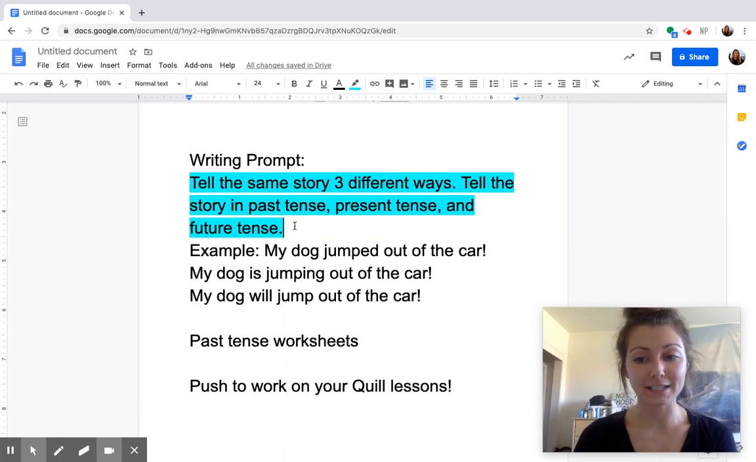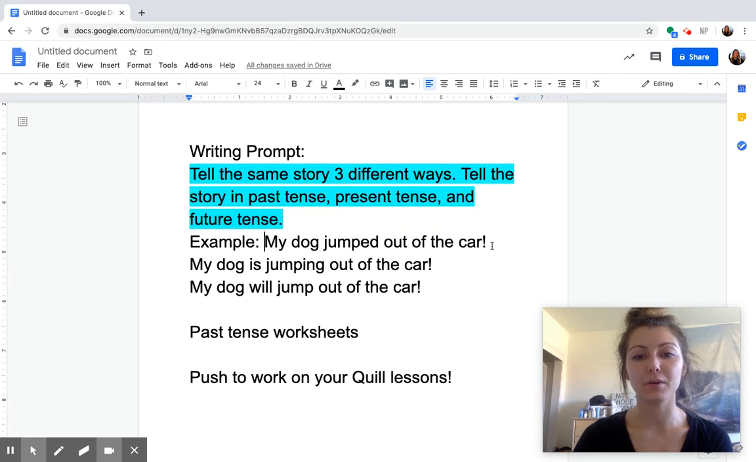So to give you an idea of what I'm asking you to do, I have some examples here. First example, my dog jumped out of the car. Here, jumped is in past tense, so I would continue telling that story in past tense. My dog ran down the street. My dog hopped over the fence.